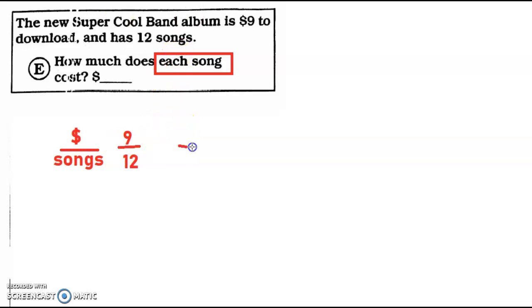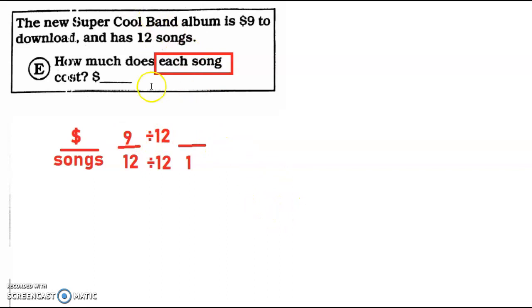And so when I have my ratio over here, I'm trying to turn my bottom number into 1. Forget this little dot right here. And how do I turn 12 into 1? What do I need to divide by to make that equal 1? Well, my mathematicians out there are going to say you divide by 12, right? Whatever the bottom number is. And if I'm dividing the bottom by 12, I need to divide the top by 12 as well. So 12 divided by 12 equals 1. And then 9 divided by 12 is going to be my answer.